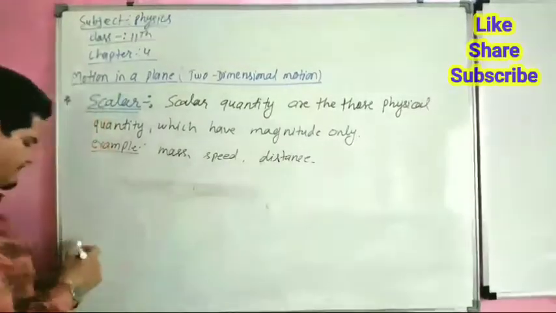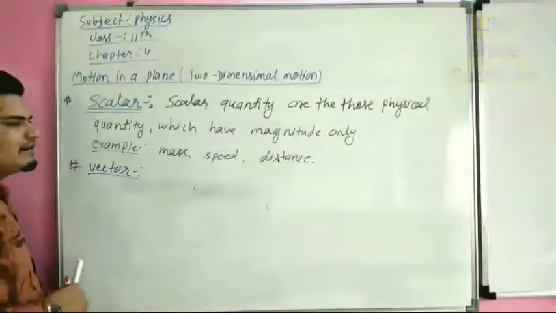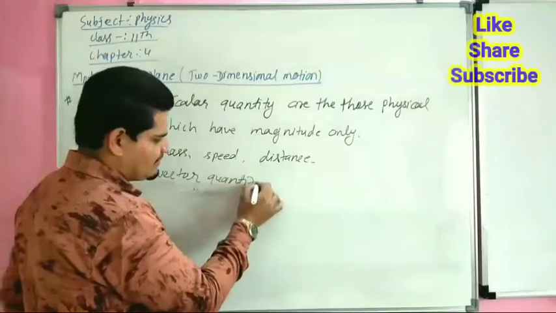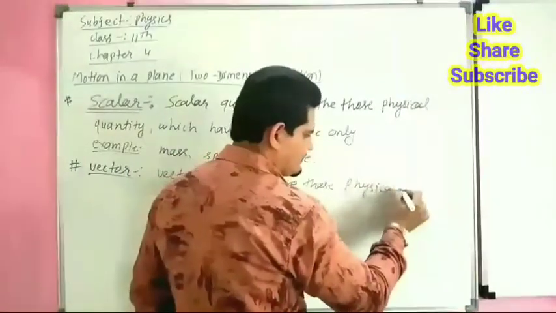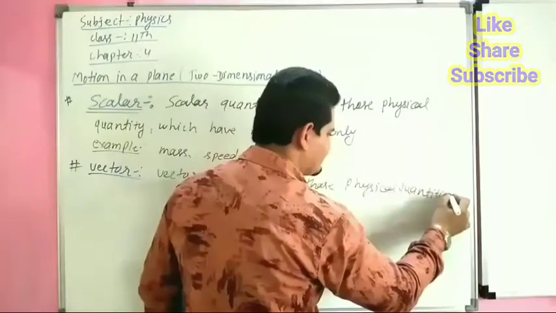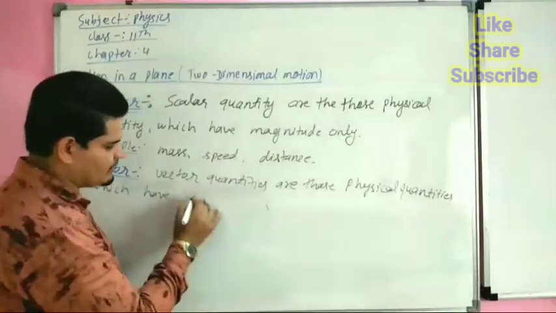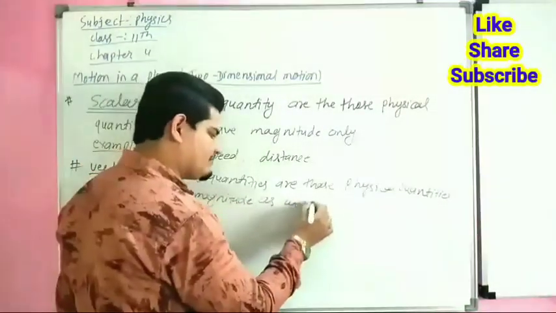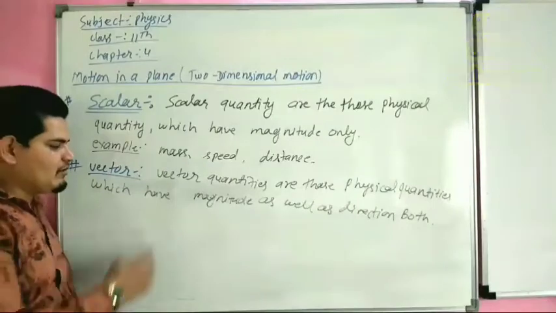Whereas vector quantities are those physical quantities which have magnitude as well as direction, both.